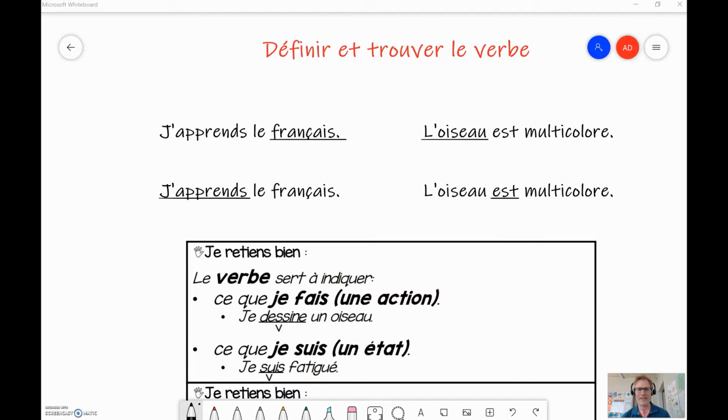Aujourd'hui, on regarde comment définir et trouver le verbe. So, how to define what a verb is and then to find the verb in a sentence. So you know what verbs are.